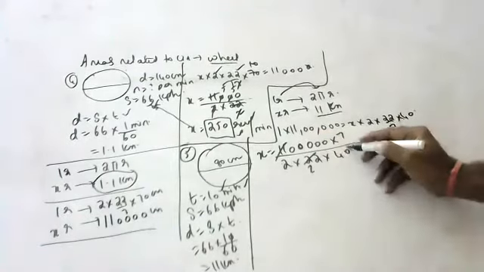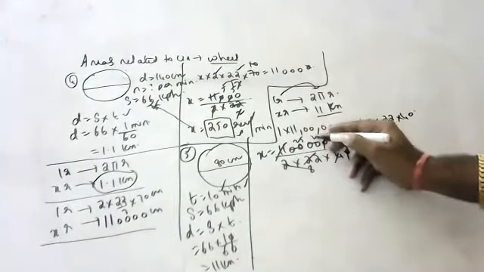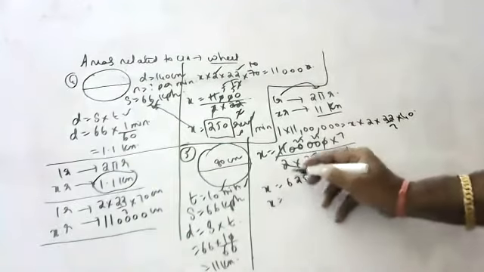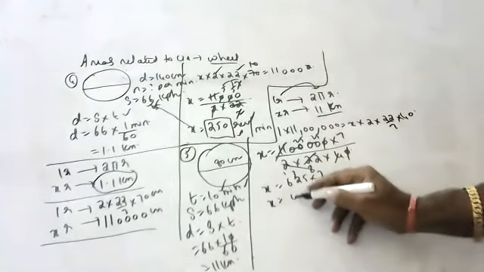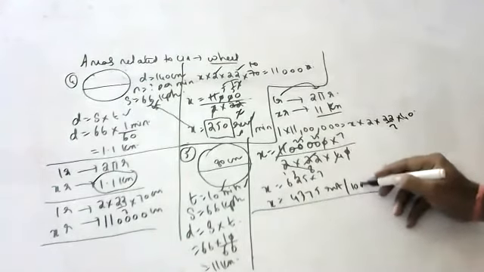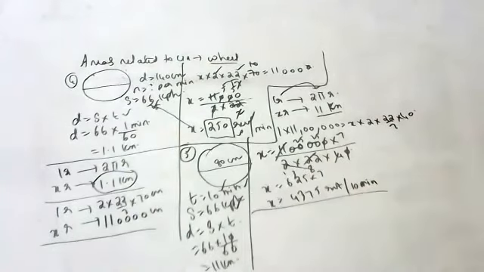11 twos are 22, so that is gone, children. 625 into 7 is left: 7 fives are 35, 7 sixes are 42. So 4375 rotations it has to make in 10 minutes to keep up the speed and cover the 11 kilometers distance.